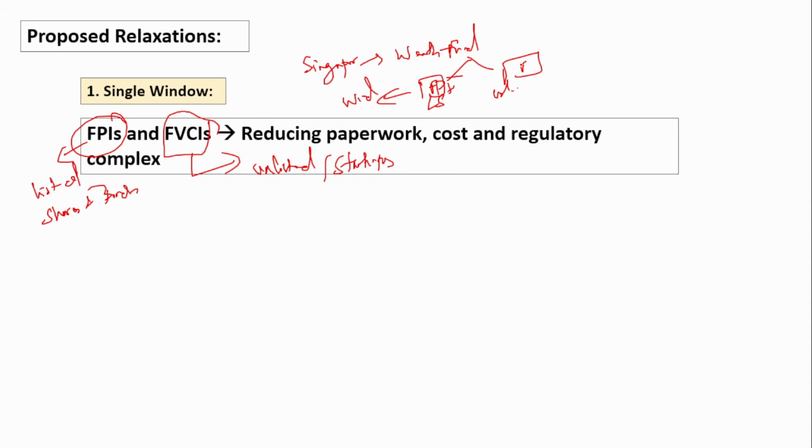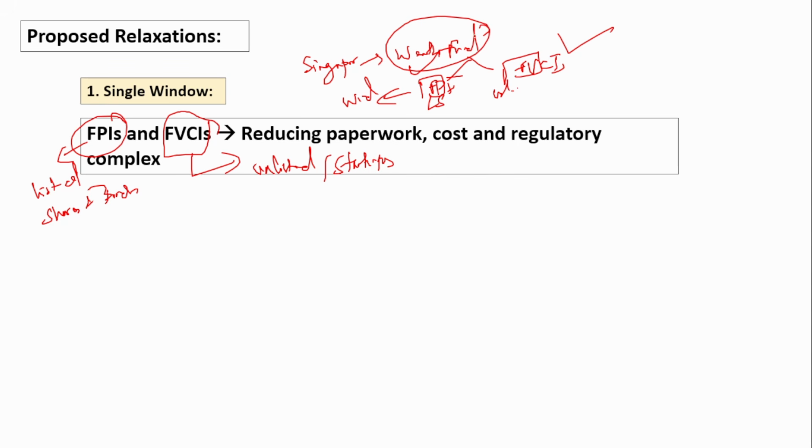And if it wants to invest in unlisted shares, it has to register itself as an FVCI. But now, in order to reduce the paperwork and also reduce the cost they bear in taking registration in two different places, it is a single window registration. That is, in a single window itself, you can register. This wealth fund can register as an FPI and an FVCI. Okay, so basically in that window, you would have already uploaded the FPI details, right?